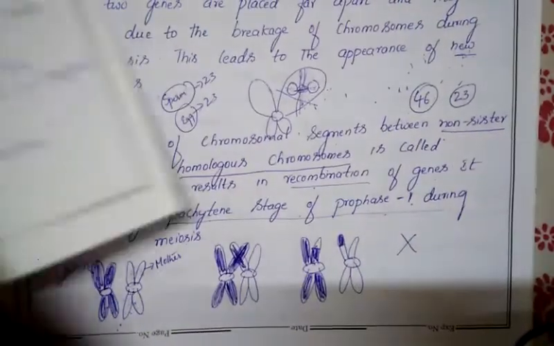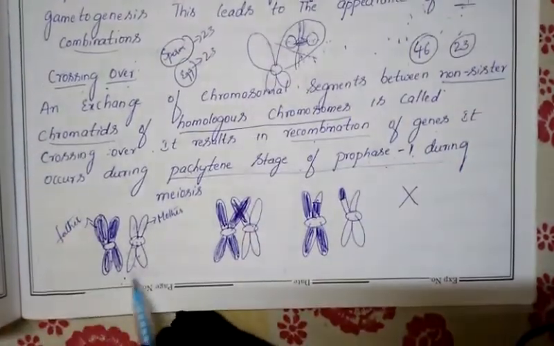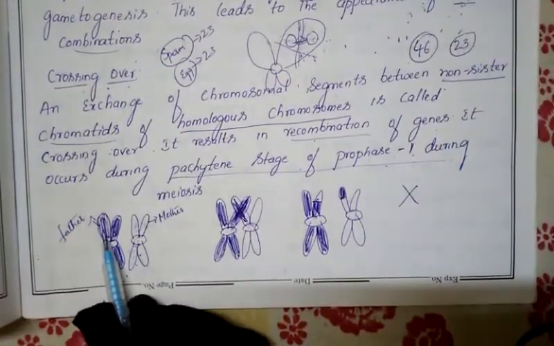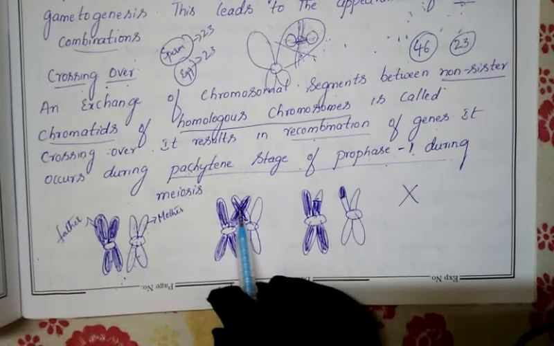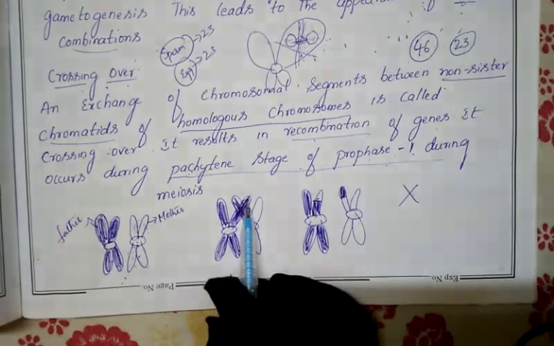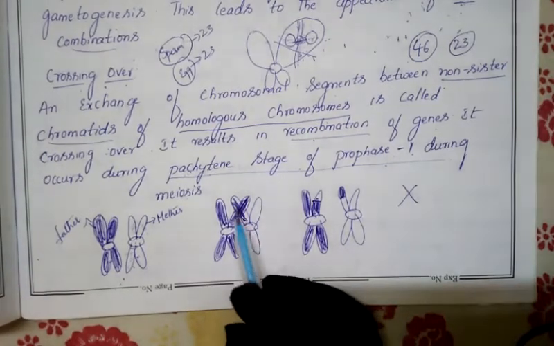Just now I have shown you here: the two chromosomes, the homologous chromosomes given from the father and mother, have undergone twisting. Both the chromosomes have been twisted. I have shown one twisting here. Like that.